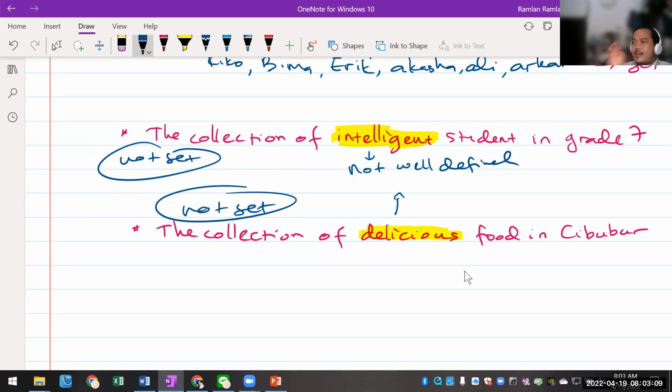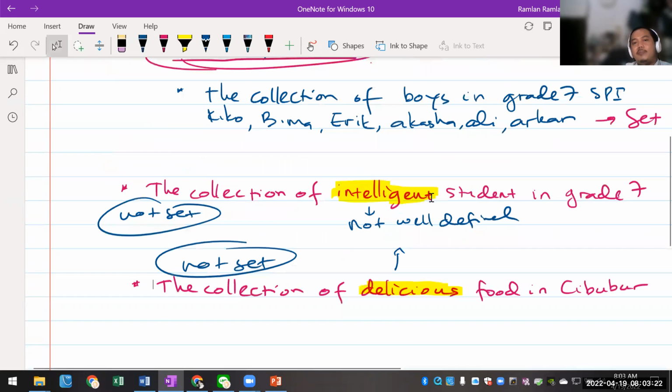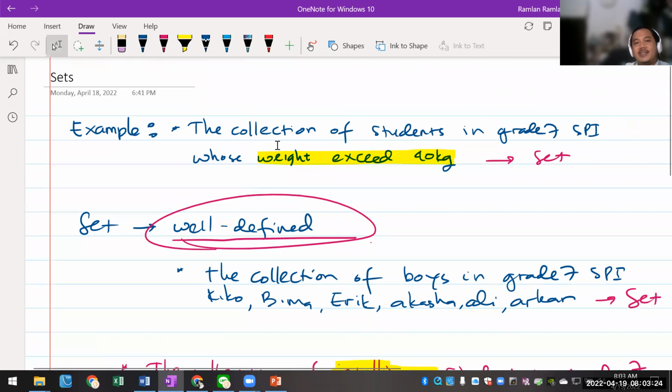Okay, now your first test. I would like you to give me an example of a set. Write that down in the chat box. Ya, kasih saya contoh satu tentang set, apa aja boleh, tapi jangan yang udah saya tulis di sini. The example that I gave you is a collection of students in grade 7 whose weight exceeds 40 kg. Itu set karena kita tahu jelas, kalau diukur lebih dari 40, berarti dia pasti lebih dari 40. And then boys misalnya.